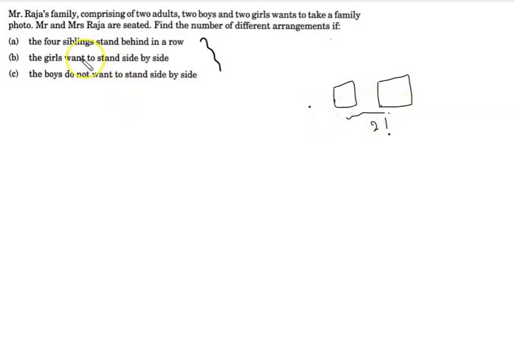And the first question is the 4 siblings standing behind in a row. So 4 siblings, 2 girls and 2 boys, and there is no restriction.